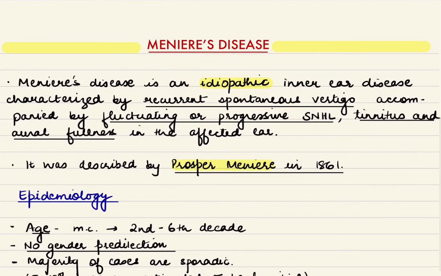We are going to talk about Meniere's disease today. So, Meniere's disease is an idiopathic inner ear disease which was first described by Prosper Meniere in the year 1861, and this is characterized by recurrent attacks of spontaneous vertigo accompanied by fluctuating or progressive sensorineural hearing loss along with tinnitus and aural fullness in the affected ear. We'll discuss these symptoms one by one in further detail.